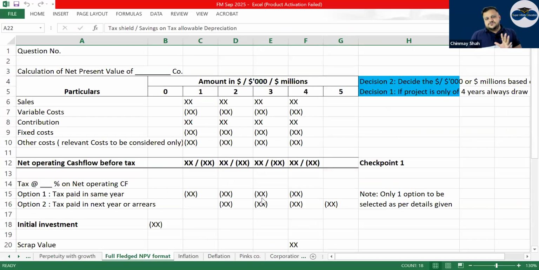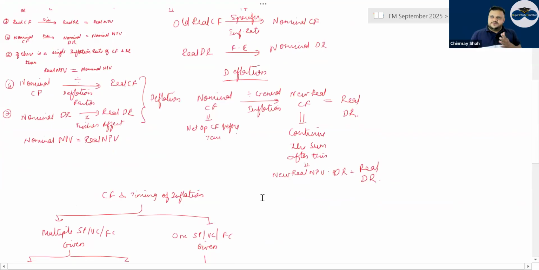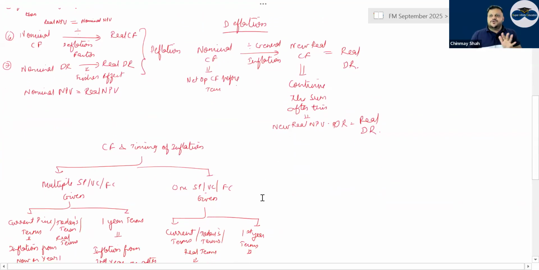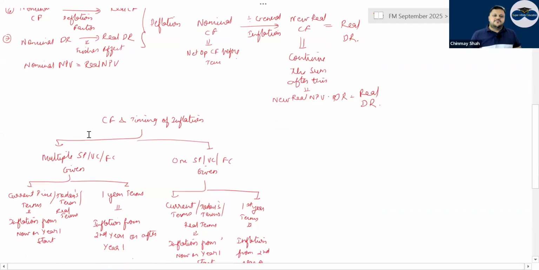Now see what I will do is today we can do the full revision, correct? The faster we complete the revision, the better it is for you, and the more time you have to solve questions. I'll try to do it as fast as possible and I will mark important questions. Do all those questions up till tomorrow afternoon by the time you have the class. So what will happen? All those NPV questions will be done and you will be ready for working capital management, right? Cash flow and timing of inflation.